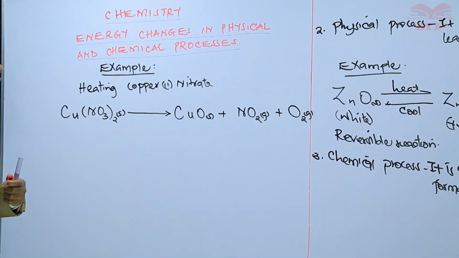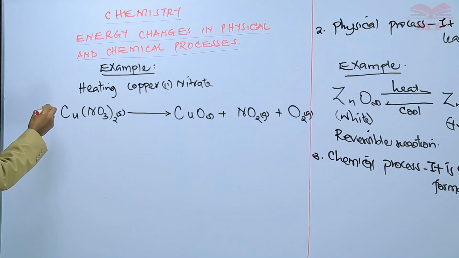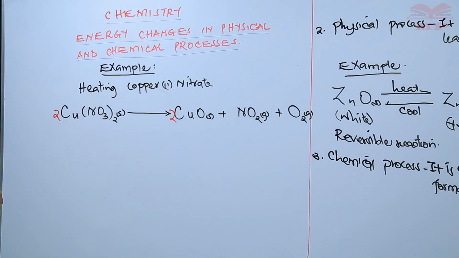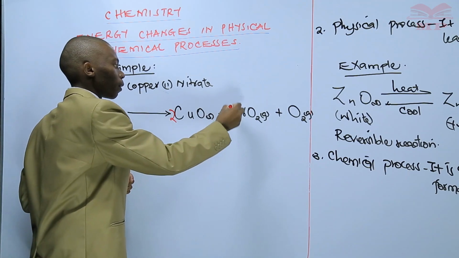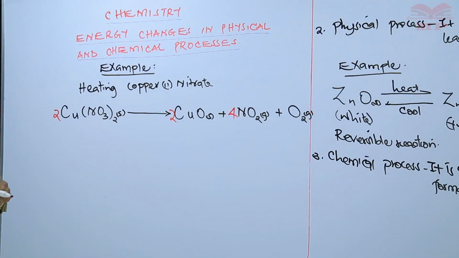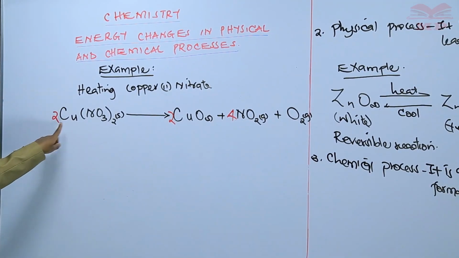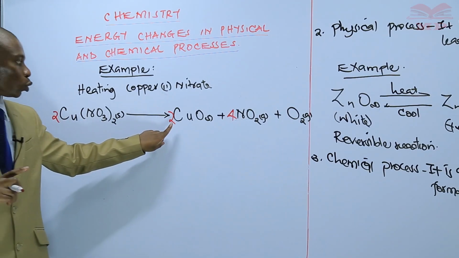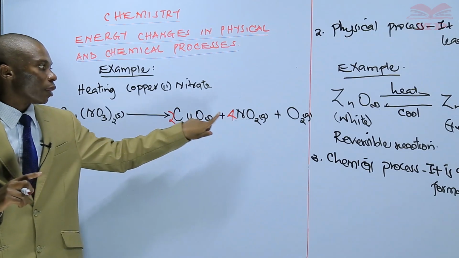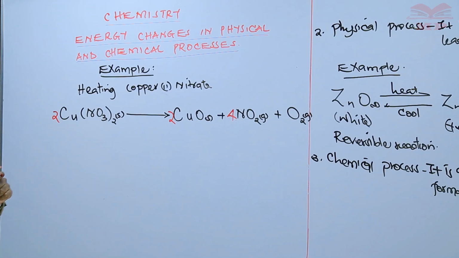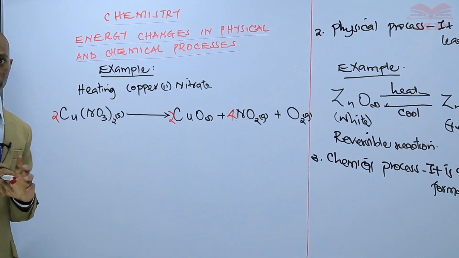So we balance the equation by putting a 2 before copper 2 nitrate, another 2 before copper 2 oxide, and a 4 just before nitrogen 4 oxide. So we have placed 2 just before copper 2 nitrate, 2 before copper 2 oxide, then 4 before, not copper, but nitrogen 4 oxide gas. So the equation is now balanced like that.